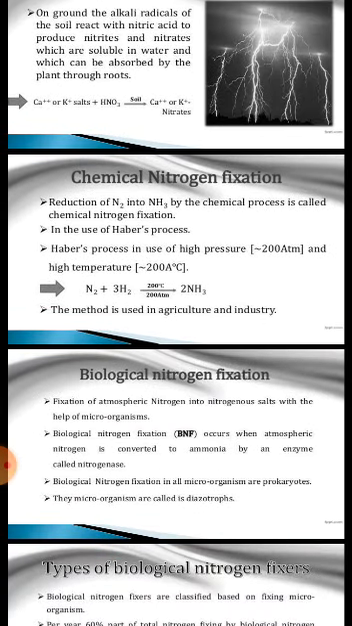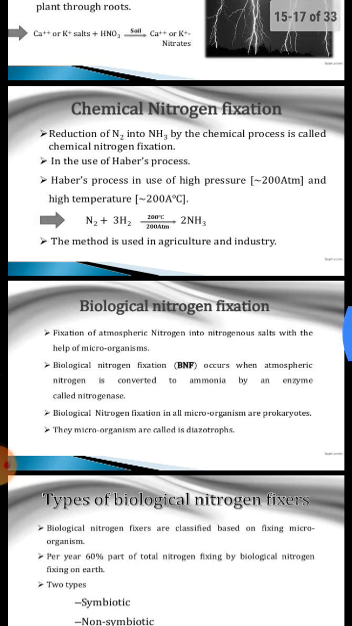Then chemical nitrogen fixation. Nitrogen is reduced into ammonia by the chemical process, called chemical nitrogen fixation, and this process is called Haber's process. In this process, free nitrogen combined with hydrogen with high pressure and high temperature to form ammonia.